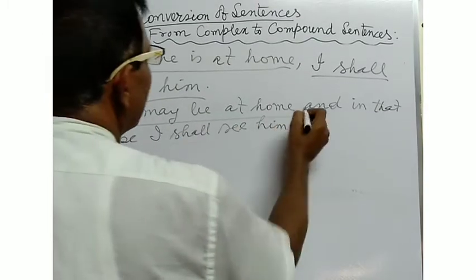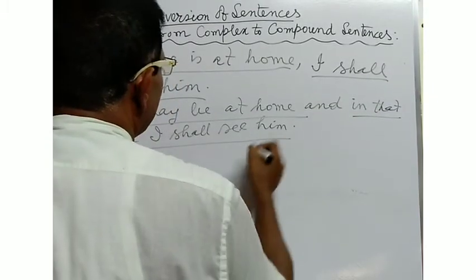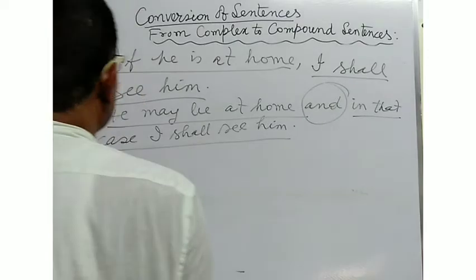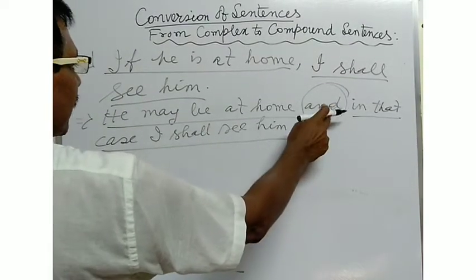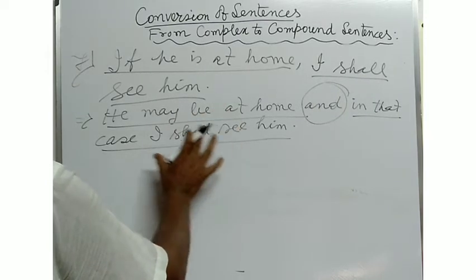He may be at home, this is a main clause. In that case, I shall see him. This is also another main clause combined by the coordinating conjunction and. These are the two main clauses combined by the coordinating conjunction and.